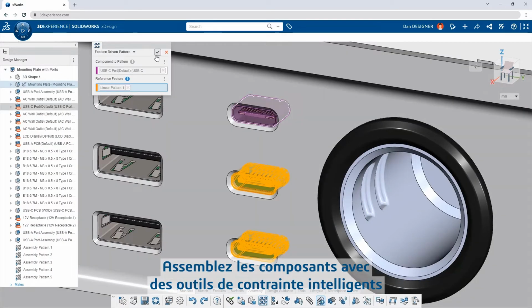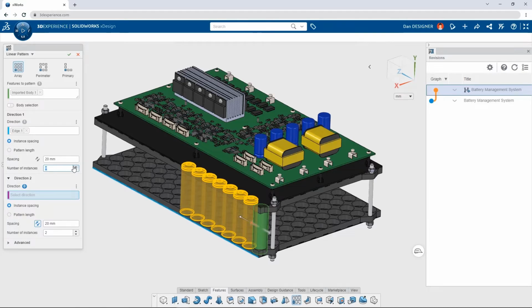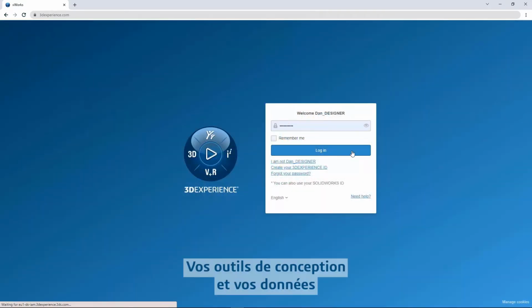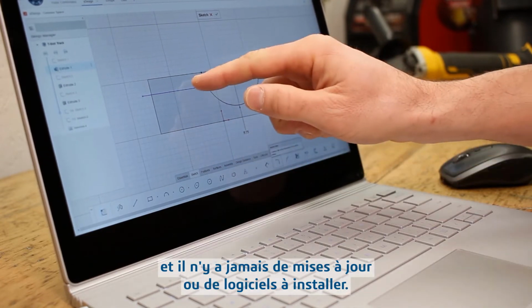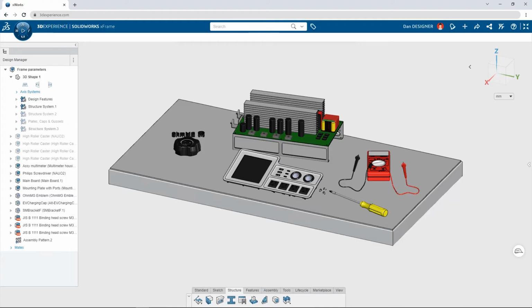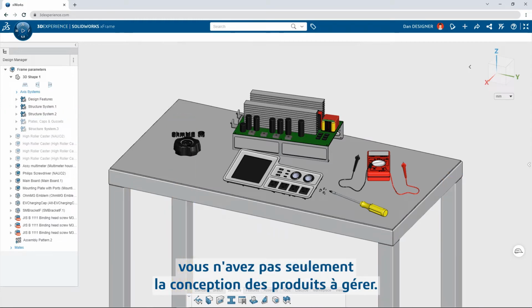Assemble components with intelligent mating tools as well as time-saving automation that predicts assembly behavior. Your design tools and your data follow you wherever you work, and there's never any software or updates to install. But in a startup company, you're responsible for more than just product design.